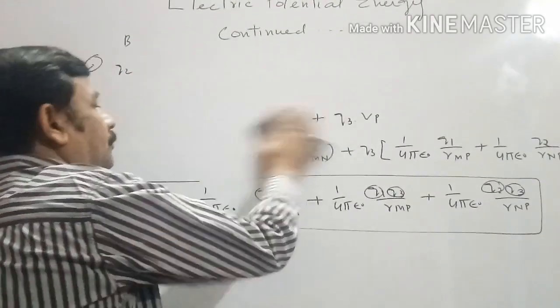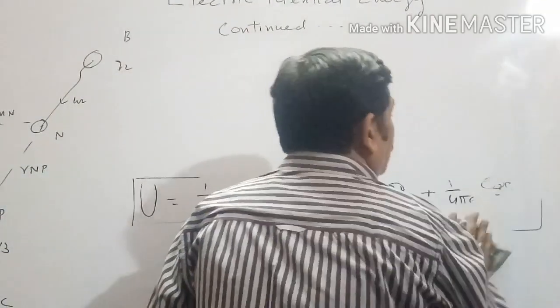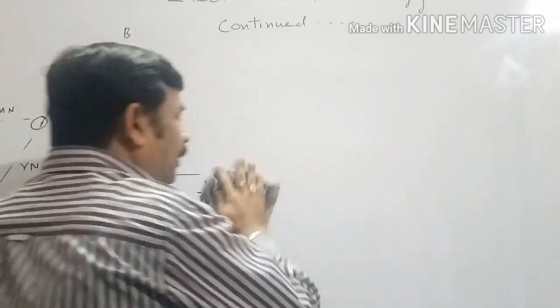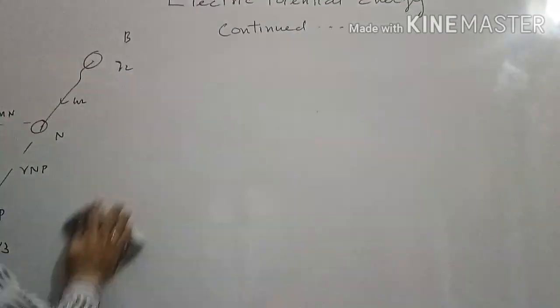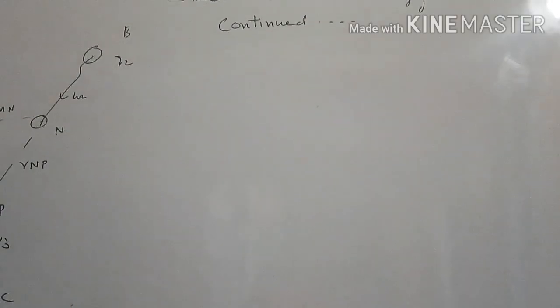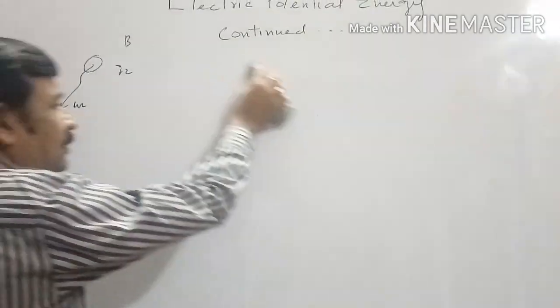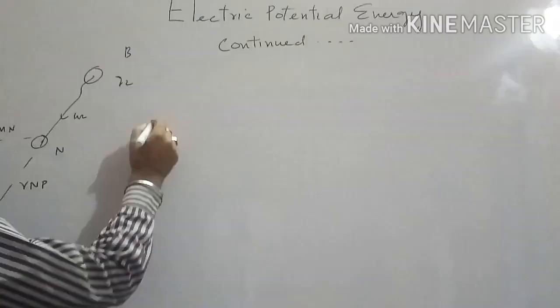Now, sometimes in the board exam they ask how much work will be done to dismantle the system.